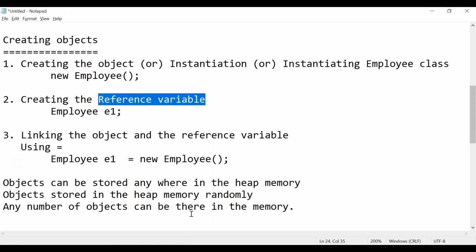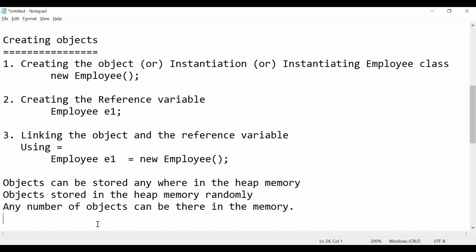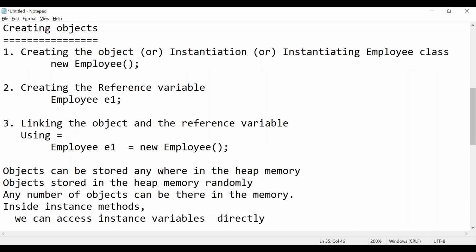This is the point you can note down: inside instance methods, that is non-static methods, we can access instance variables and instance methods directly.